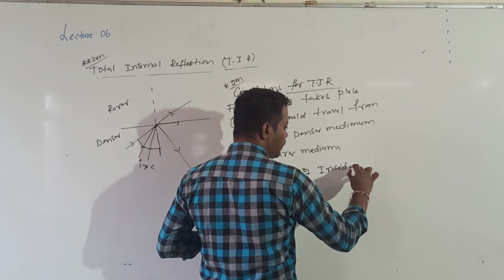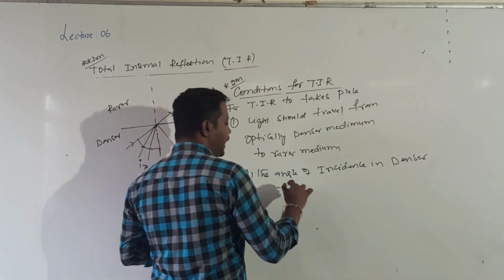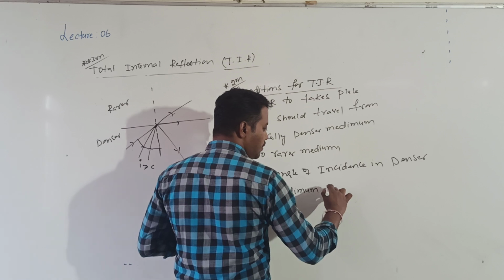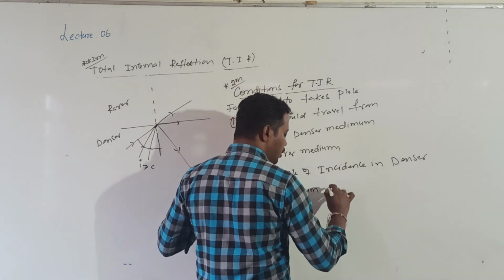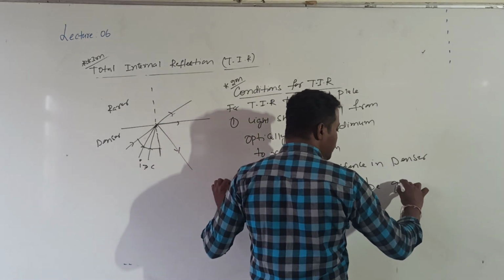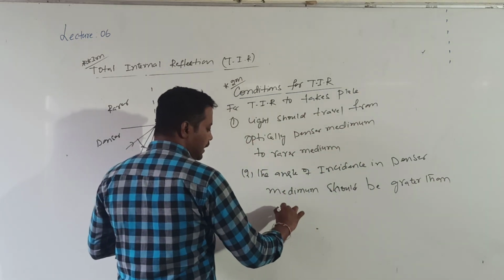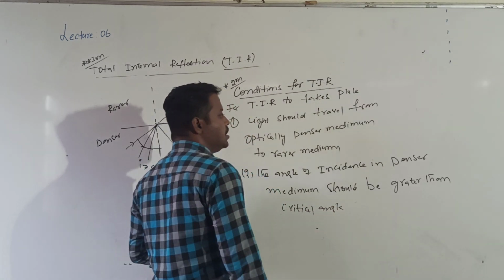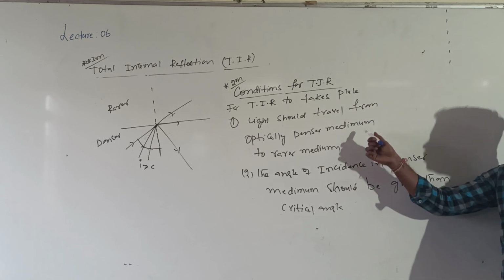The second condition is that the angle of incidence in the denser medium should be greater than the critical angle. Greater than which angle? Critical angle. Then only total internal reflection will take place. So these are the two necessary conditions for TIR to take place.